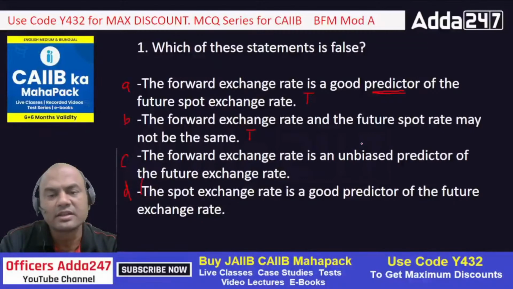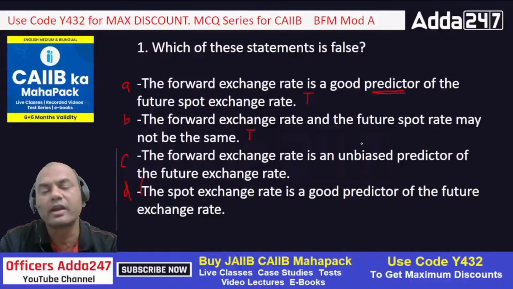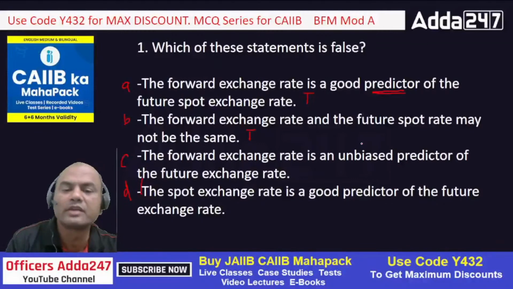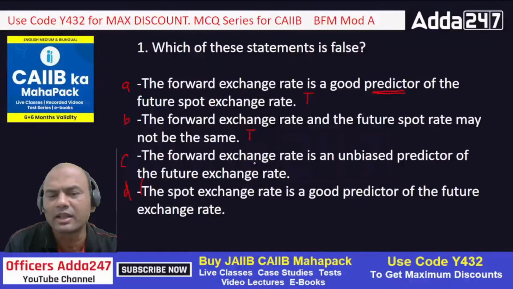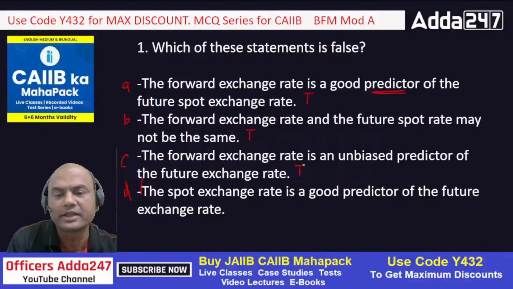It checks the views of all the traders as well as the middlemen, and based on that the rate comes up. Nobody gives the rate directly. It's a free market. So is this true or false? It is true, correct. It's unbiased.